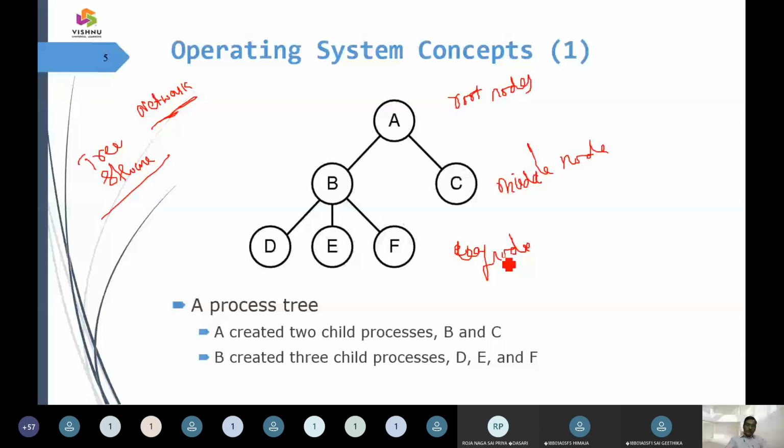It is going to work with the hierarchy, maintained with some levels. It maintains a tree structure, and thereby it is going to link one process to another process.